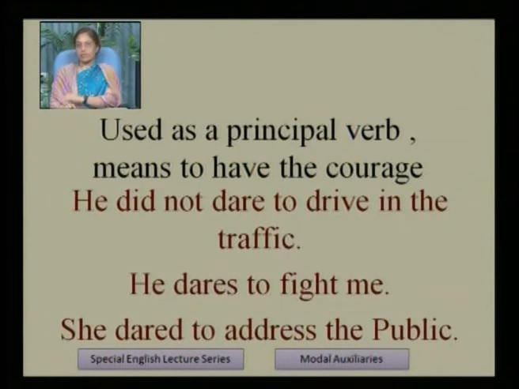So if we see these three sentences, here we find that it is not used as a modal verb. It is used as a principal verb. He did not dare to drive in the traffic. He has no courage to drive in the traffic. He dares to fight me. Here it is in the present form, simple present tense. She dared to address the public. She has the courage to address the public. So here it is not used as a modal verb but as a principal verb.